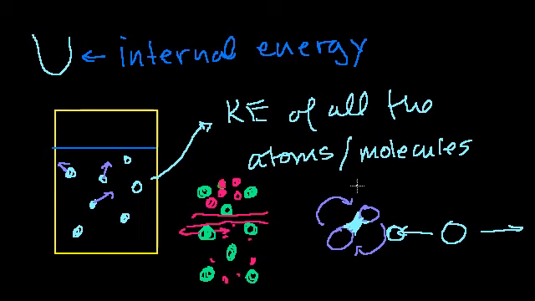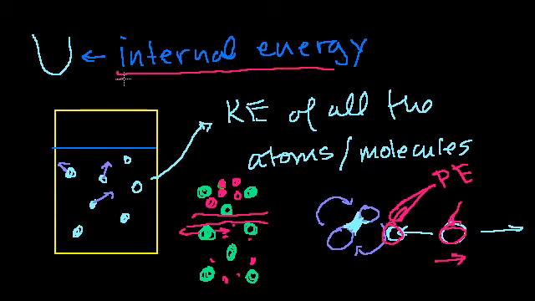So in this case, internal energy also includes the kinetic energy for the molecules that are moving fast, but it also includes the potential energies for the molecules that are vibrating, at the point where they don't have kinetic energy. So internal energy is literally all of the energy that's in a system.